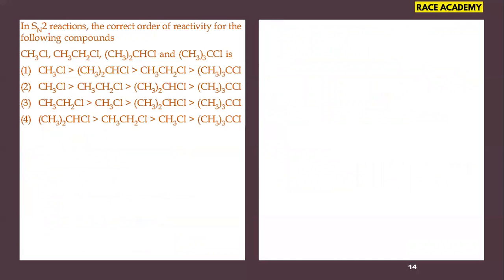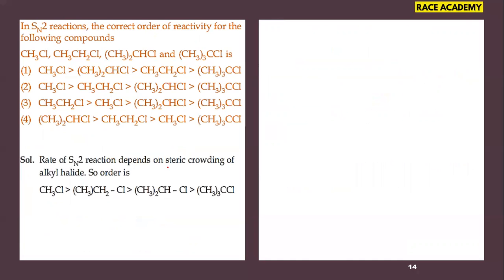Next question, in SN2 reactions, the correct order of reactivity of the following compounds. They are given methyl chloride, ethyl chloride, isopropyl chloride, and tertiary butyl chloride. Let us check. The SN2 reaction is said to depend on steric crowding of alkyl halides. So the steric crowding is more in the case of tertiary butyl, then the secondary, then the primary, and after that methyl. If you follow this order, it matches our second option, that is the right option, the correct order of reactivity towards the SN2 mechanism.